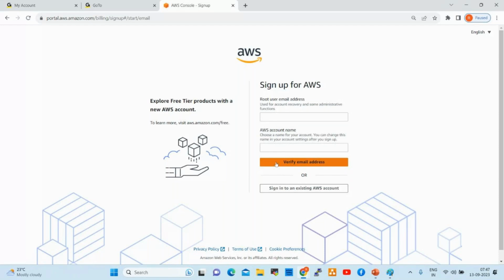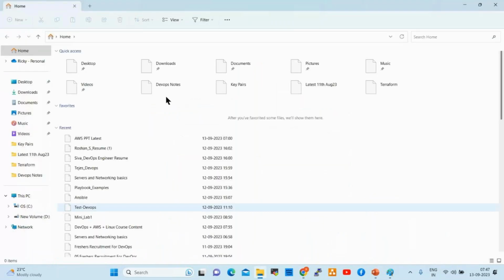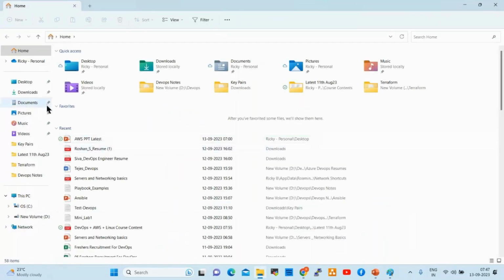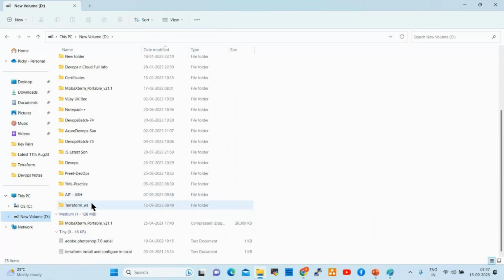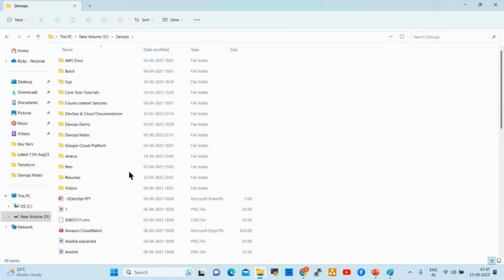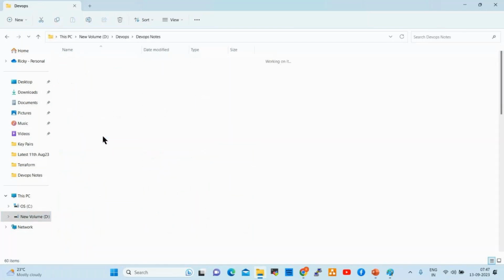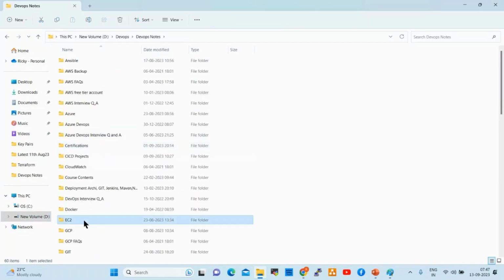Once you click on this, you will get one email, and in that email one verification ID will be provided, that you need to enter. I prepared one document, I'll provide it so that you can create the account today. From tomorrow onwards, we'll start working on AWS services.